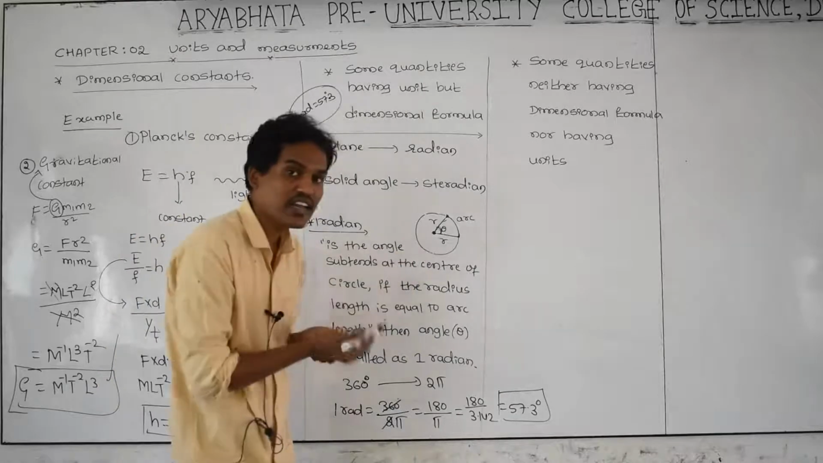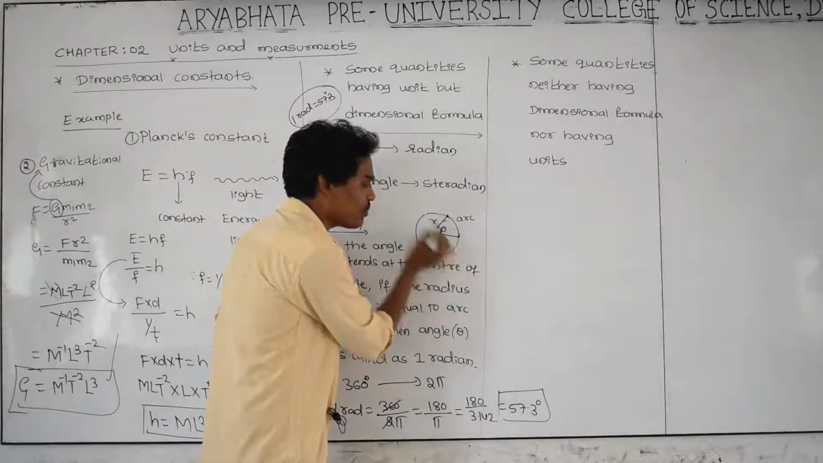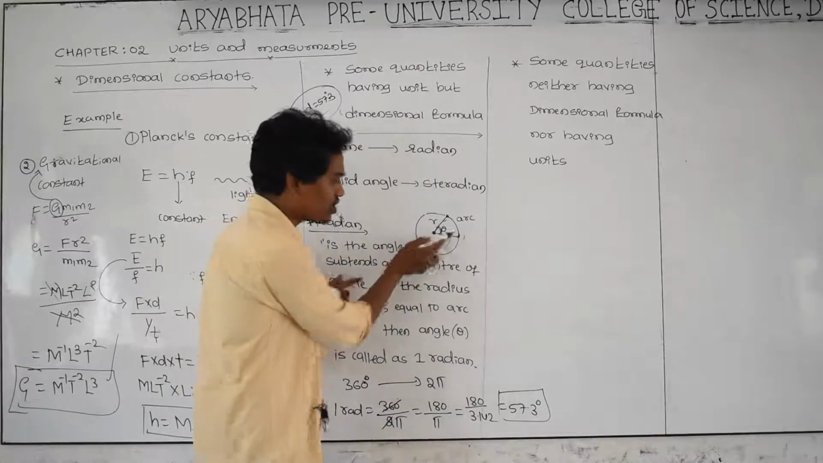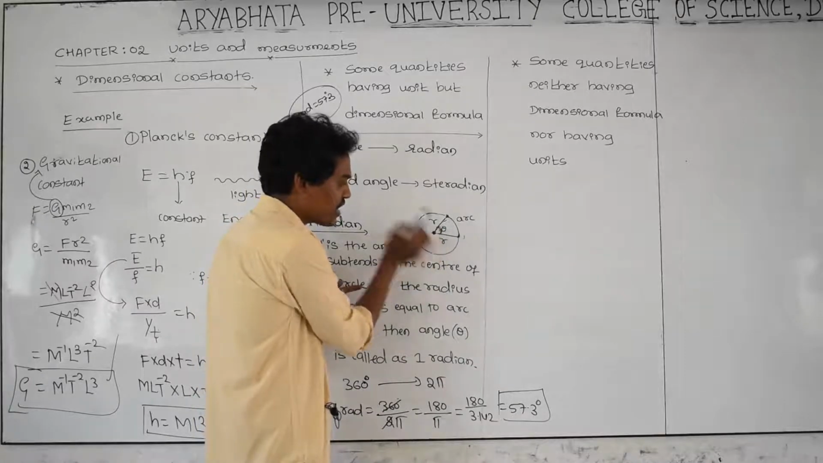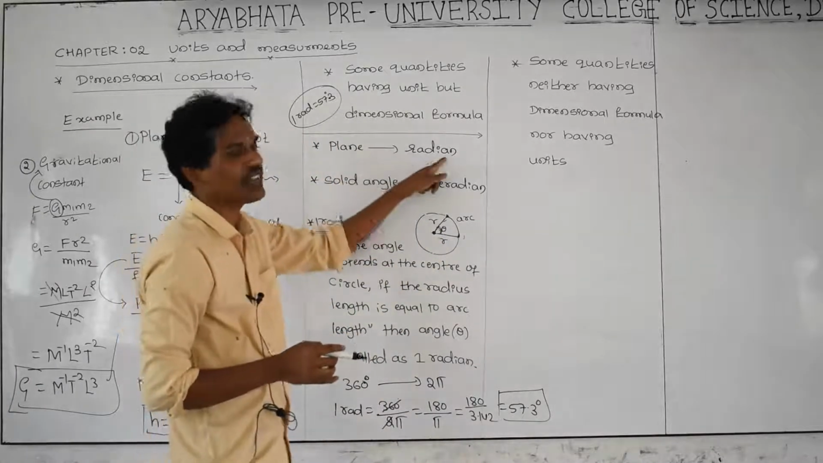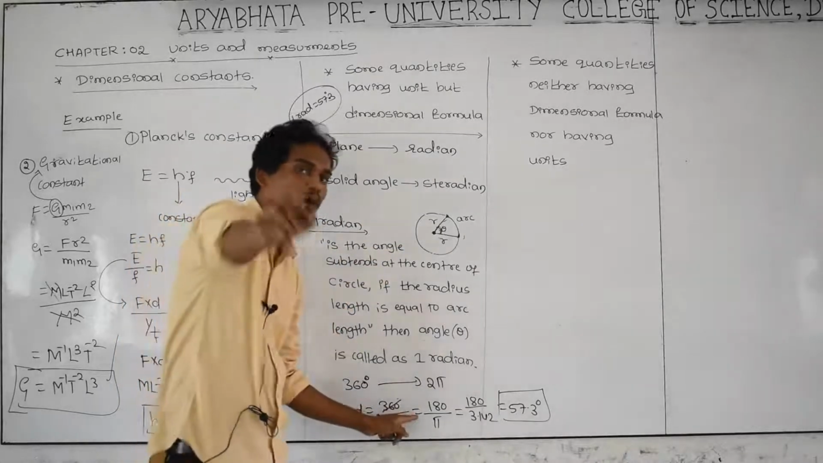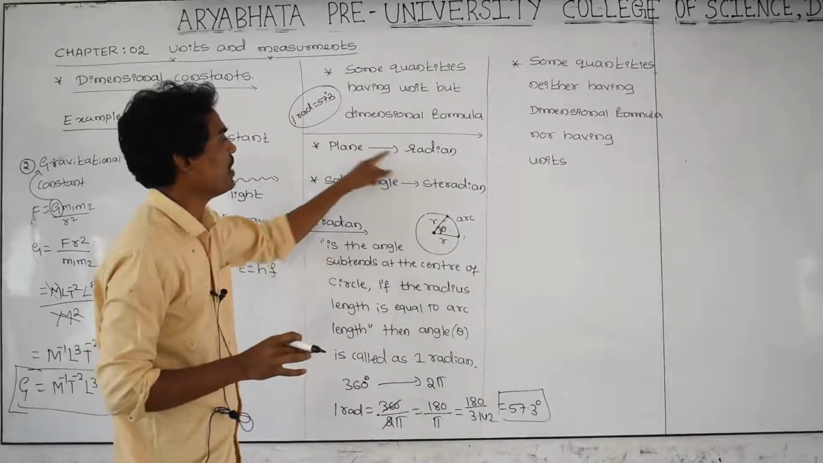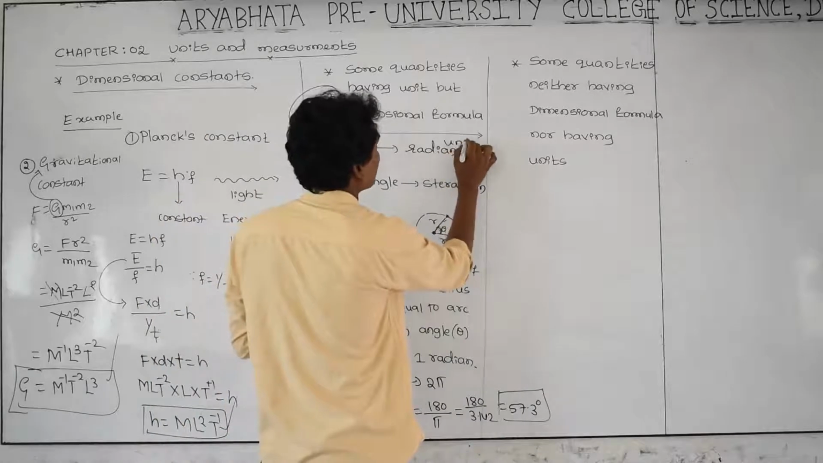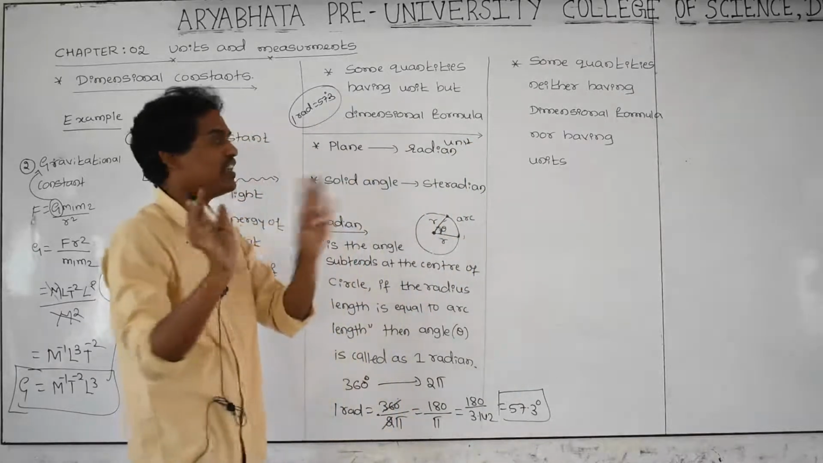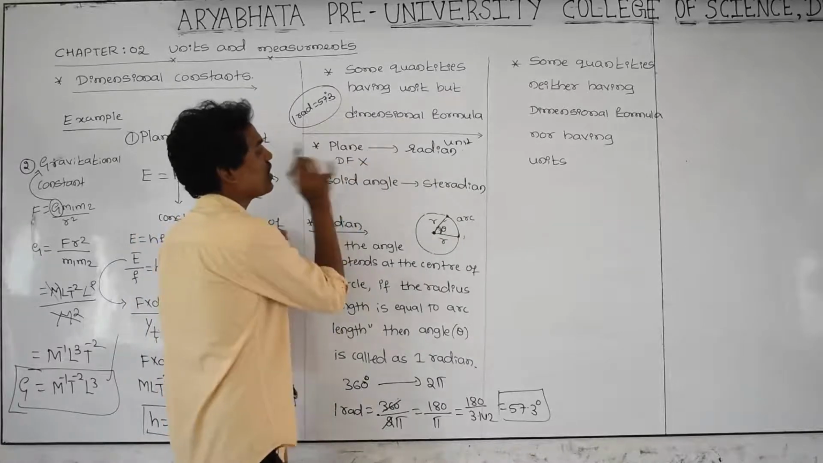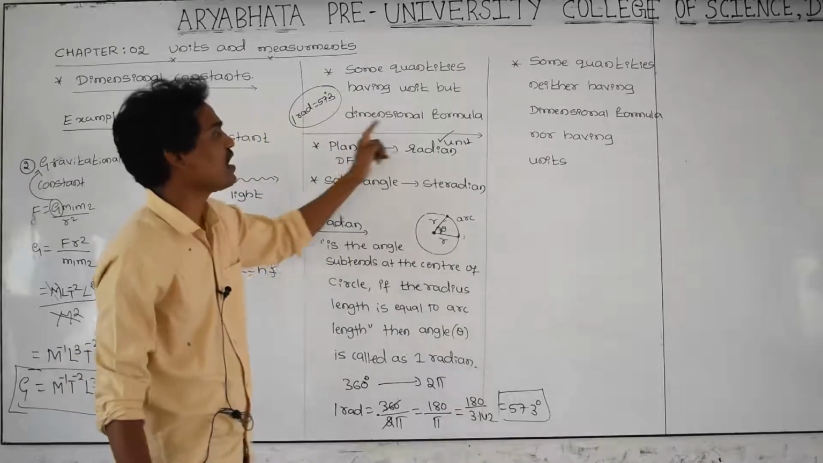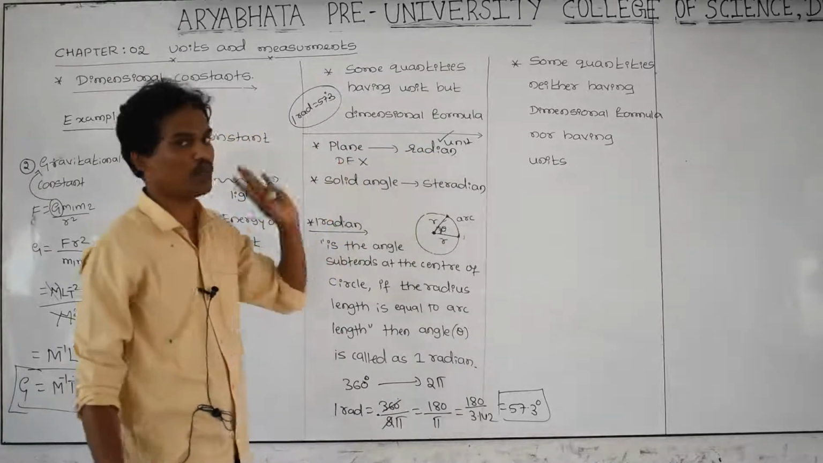This is a plane angle. What is plane angle? The angle between any two lines is called a plane angle. Any two lines in the plane of the object, this angle is called a plane angle. What is the SI unit of plane angle? Radian. 1 radian is equal to 57.3 degrees, please remember. The plane angle has a unit, but plane angle does not have any dimensional formula. It has just a unit, no dimensional formula.